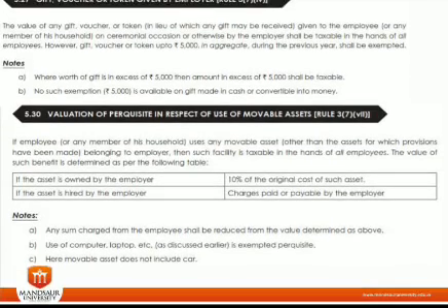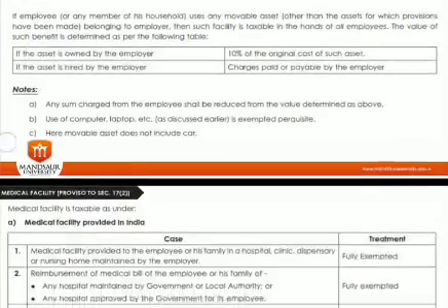Valuation of movable assets. What if a movable asset, a laptop or something, is provided by the company to its employee, then if it is owned by the employer, then 10% of the original cost as a depreciation, and if it is hired by the employer, then the hire charges or the rent charges is the taxable value.